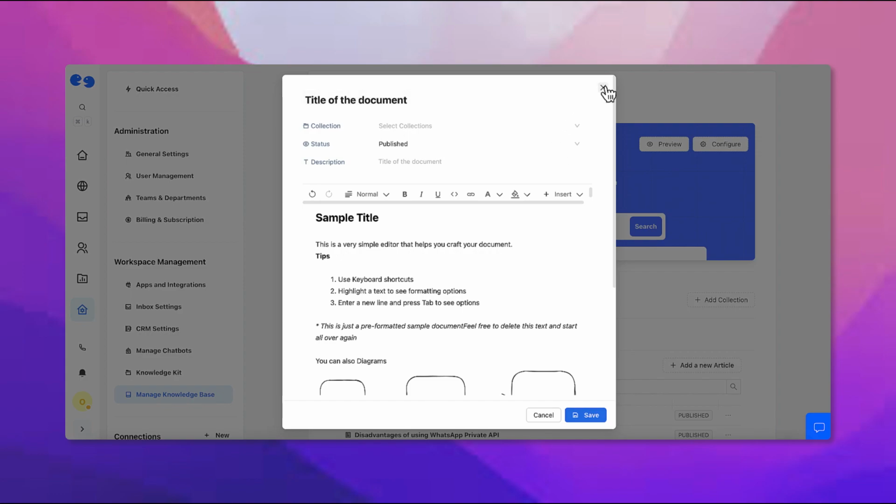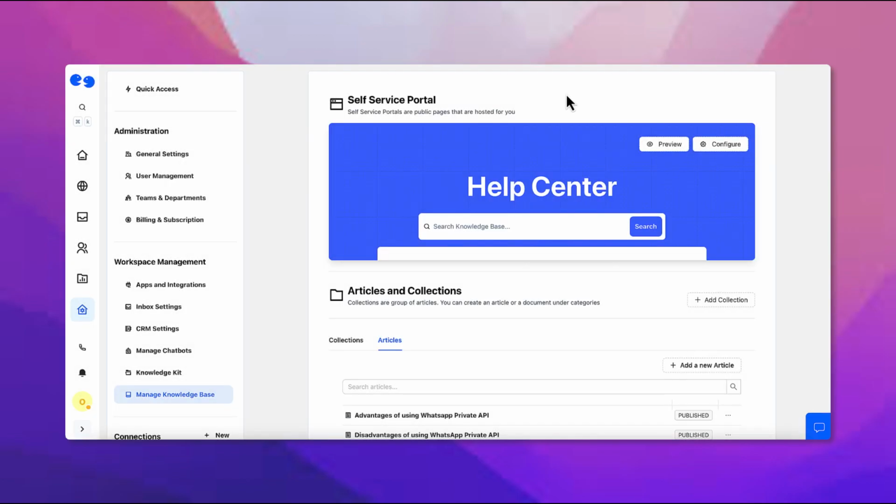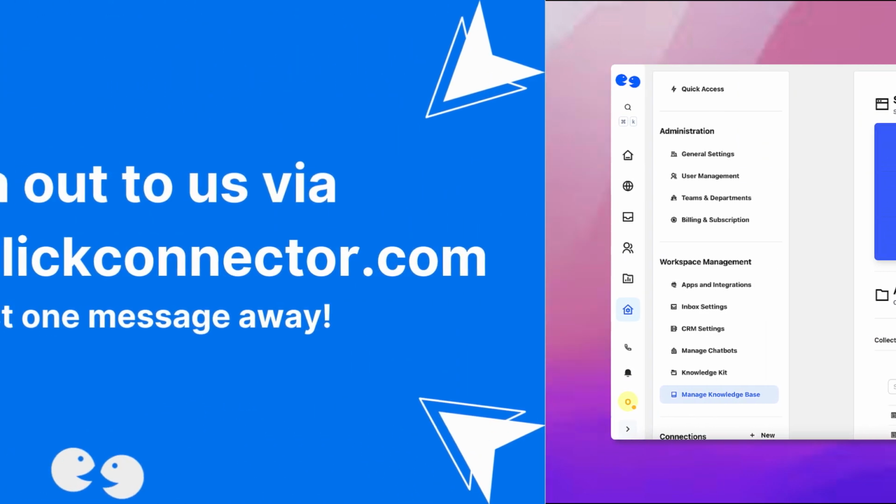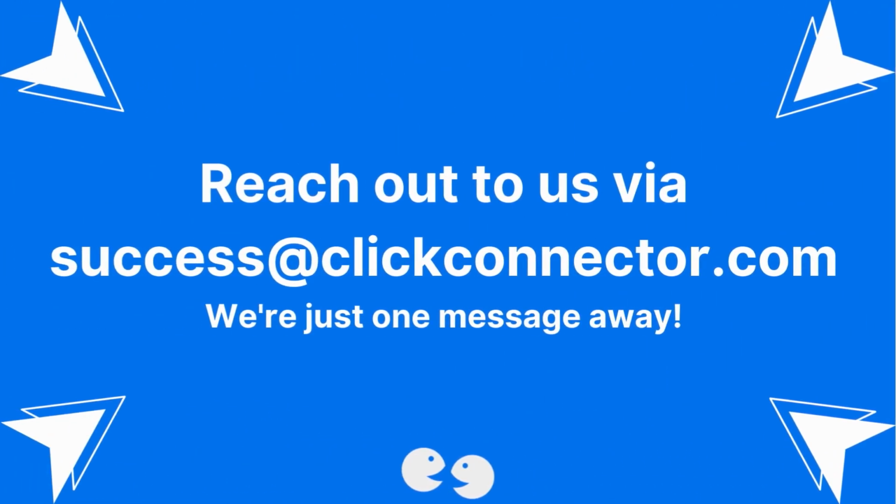Oh, one more thing. You can even embed the knowledge base in your live chat widget too. Check out the live chat configurations to enable this option. Now go ahead and start writing your knowledge base.